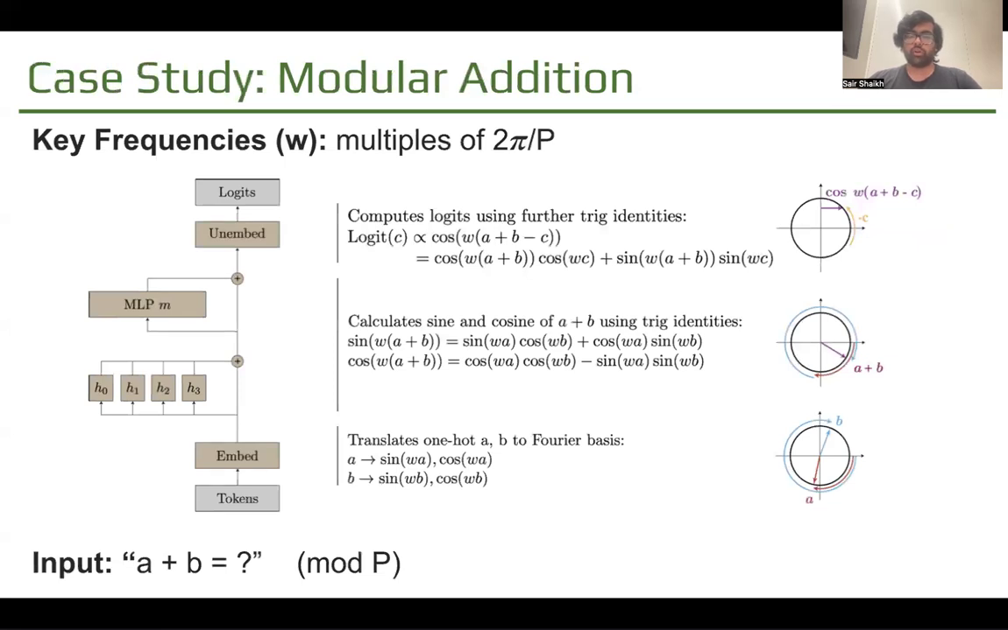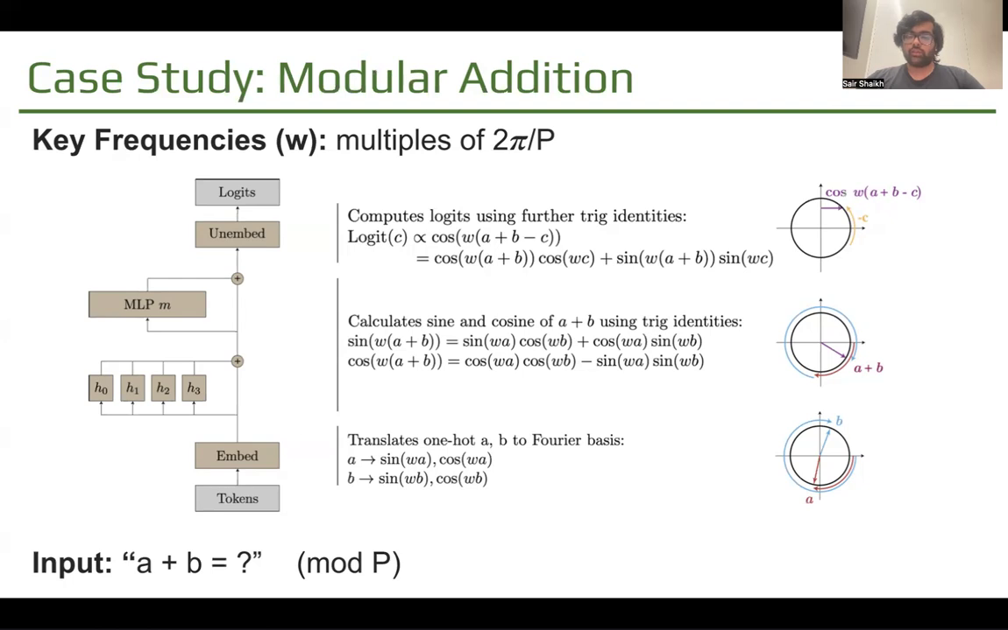The case study we have is modular arithmetic, where you're given two integers, a and b, and you need to compute their sum, mod p. The representation that the model ends up learning in our paper first starts with embedding, where the vectors a and b are one-hot encoded into Fourier components of sines and cosines at different frequencies, where some key frequencies are highlighted at great strengths, which are multiples of 2 pi over p, where p is the modulo that we're taking modular arithmetic with.